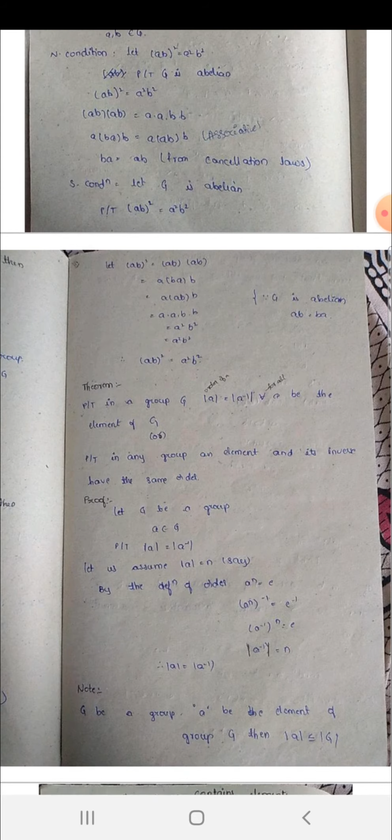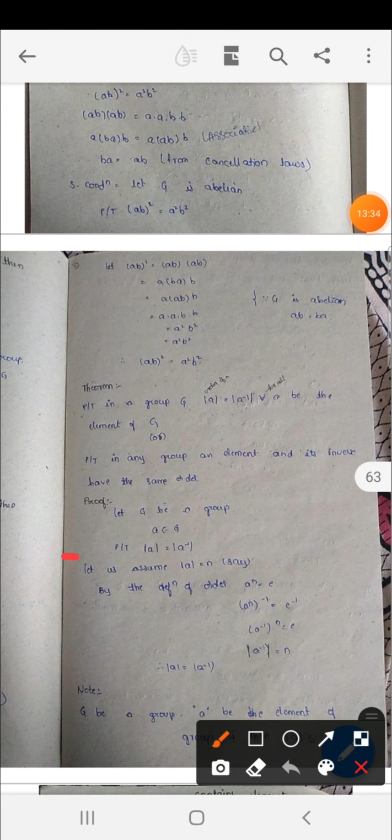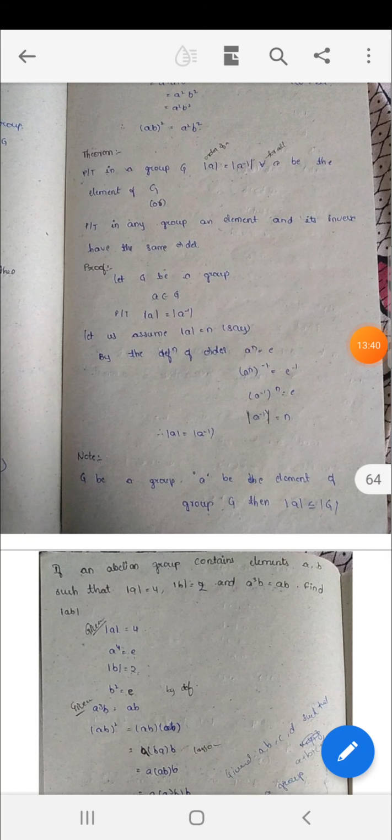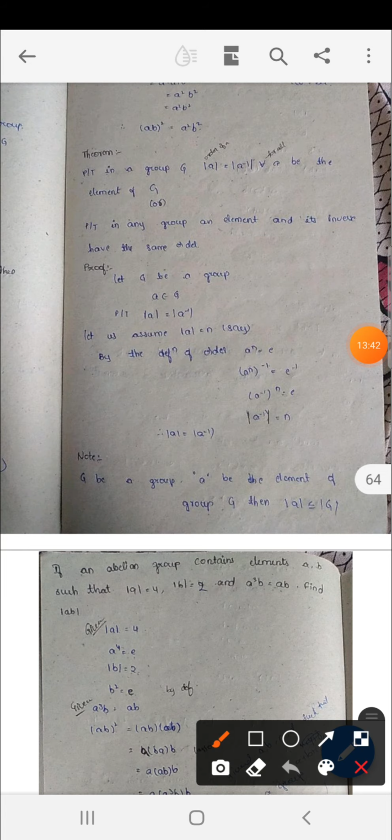So (ab) whole square is equal to here a square b square. Okay, so next theorem, prove that in a group G, order of a is equal to order of a inverse for all a belonging to G, or prove that in any group an element and its inverse have the same order.